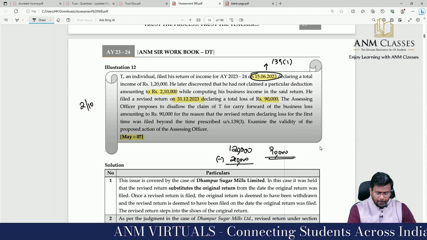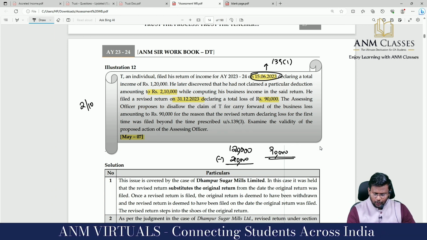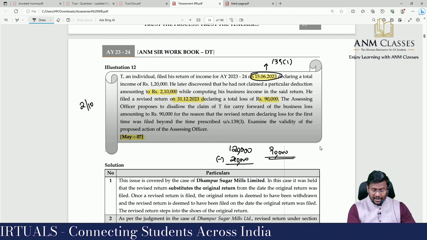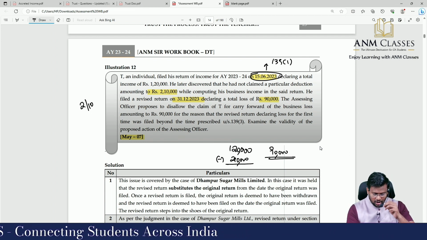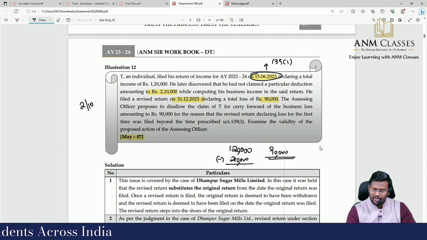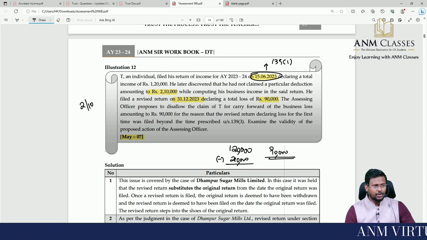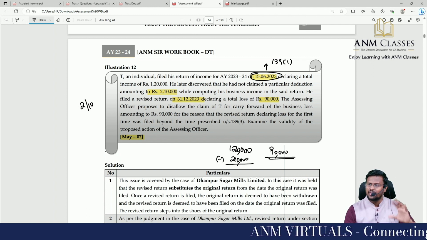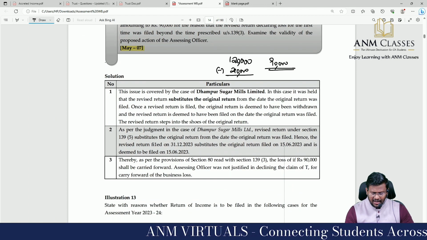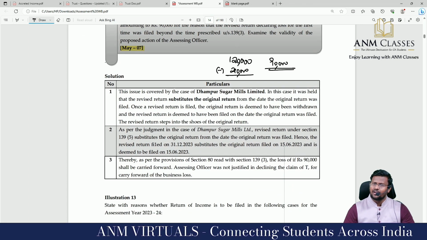The AO proposed to disallow the claim of T for carry forward of business loss amounting to 90,000 for the reason that the revised return declaring loss for the first time was filed beyond the time prescribed under 139 subsection 3. Examine the validity of the proposed action of the AO. Is AO correct? No, sir. Because the original return is a 139(1) return. The revised return was filed under 139(5), and that becomes a 139(3) return. So sir, the assessee can carry forward the loss.